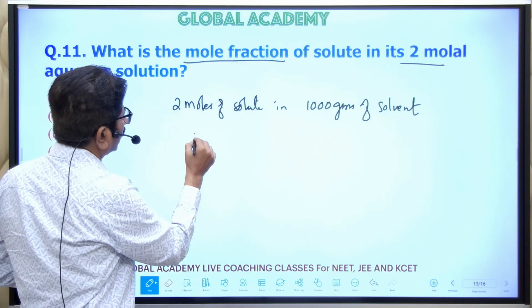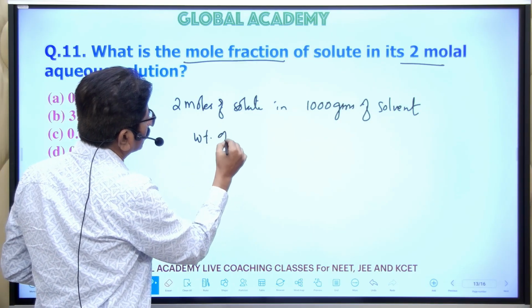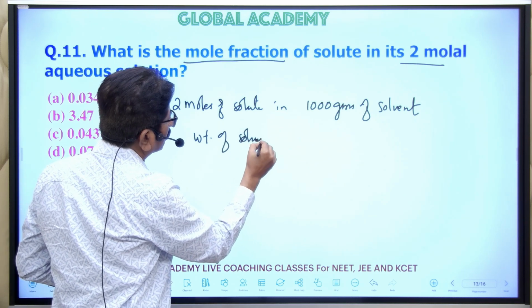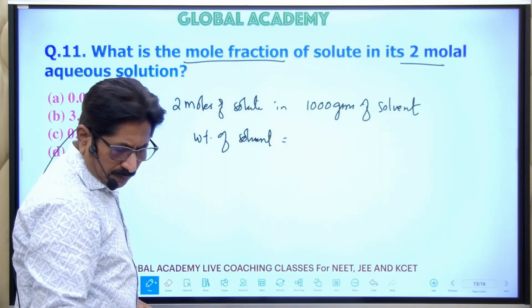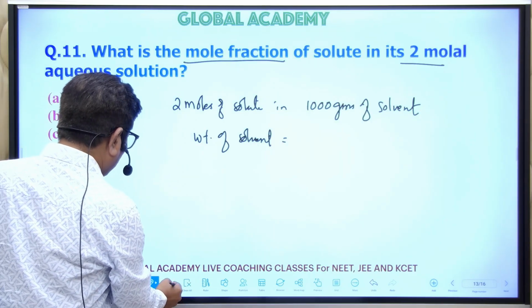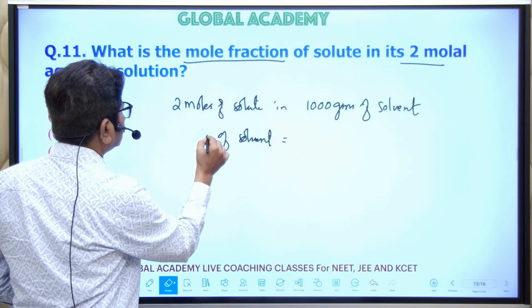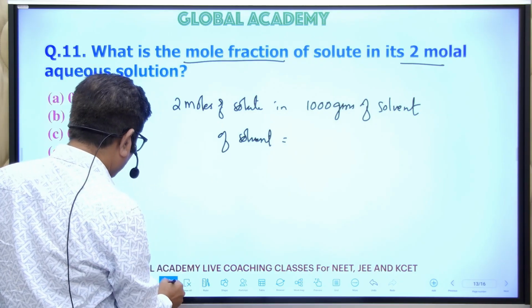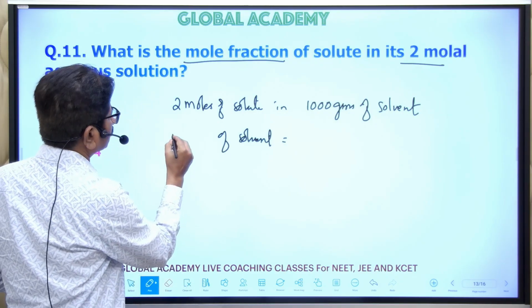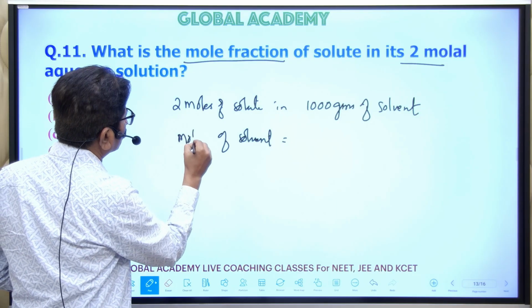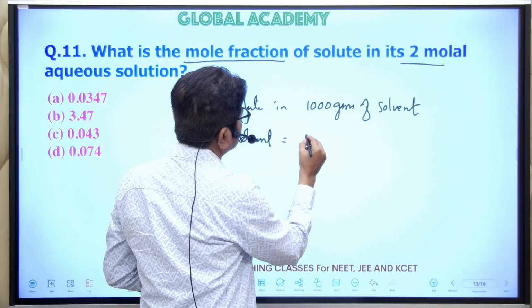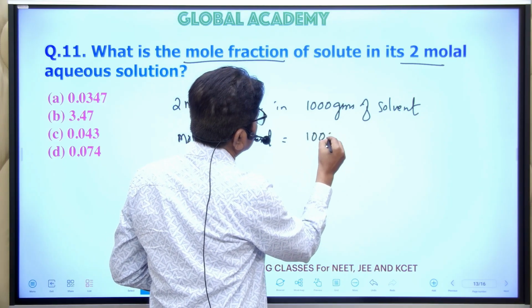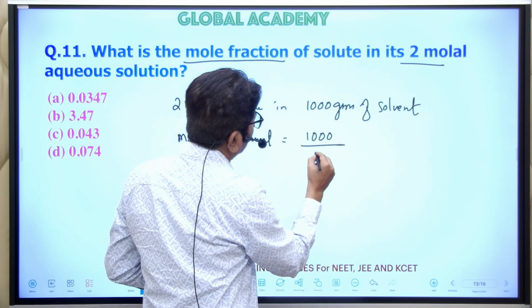The weight, or number of moles, of solvent, and that is water, is 1000 divided by the molar mass.